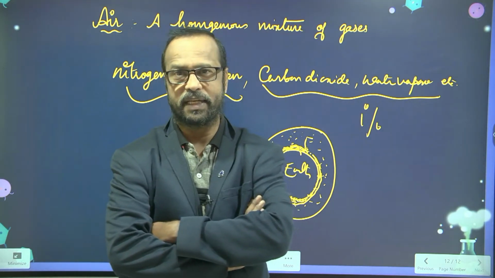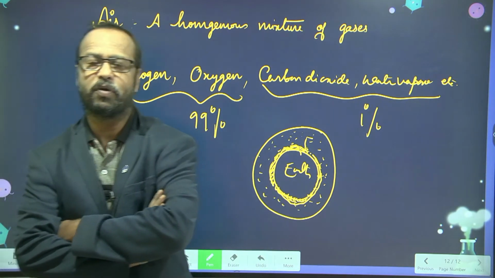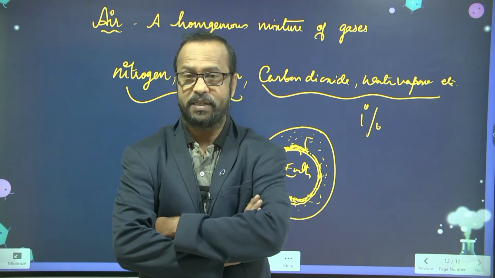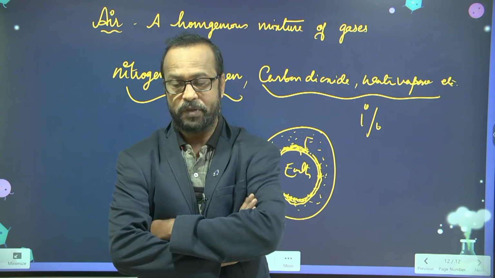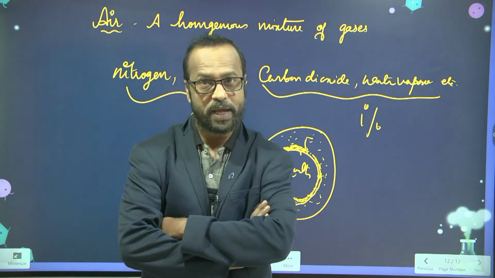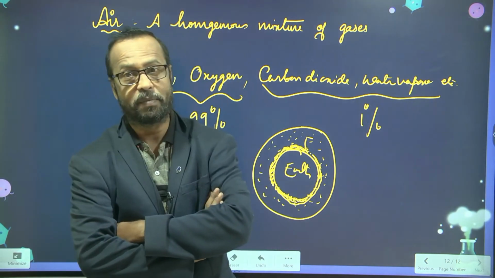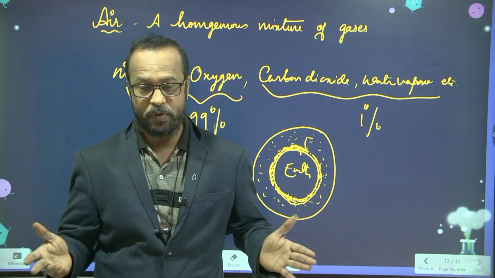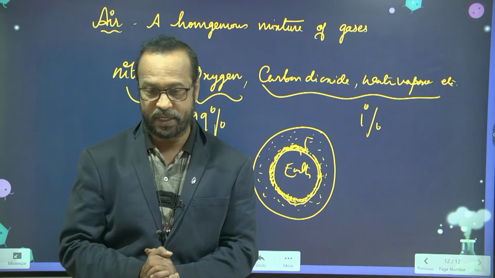Here you see the most important thing that helps life to exist on the earth. First is the atmosphere, that is air. You know that air plays a very important role in respiration. Without respiration we can't live, so air is the most important thing.